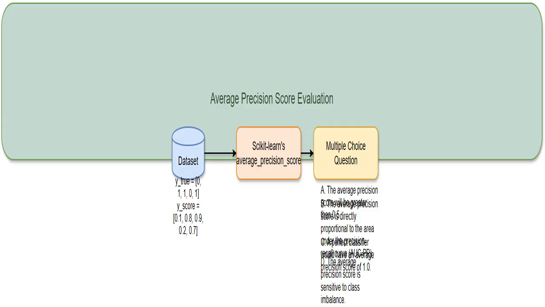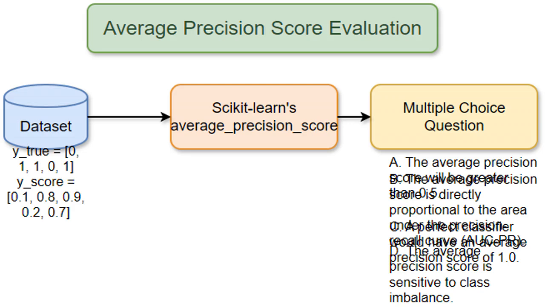These are the actual class labels, y_true, and the model's predicted probabilities, y_score. Remember, higher probability means the model thinks it's more likely the item belongs to the positive class. We use these values to calculate the average precision score and check the truth of the statements. The goal of this problem is to understand and evaluate the average precision score, a metric commonly used to evaluate the performance of binary classification models.